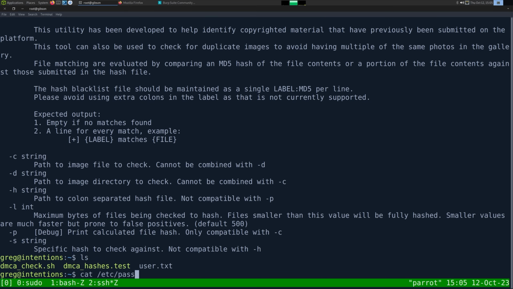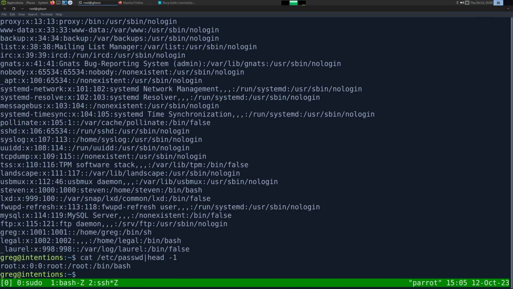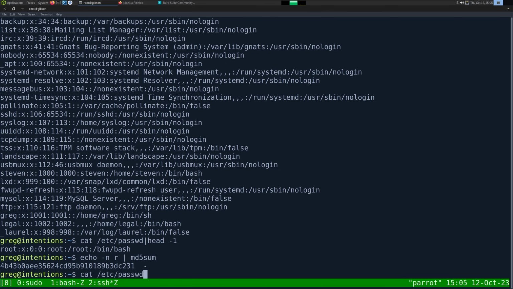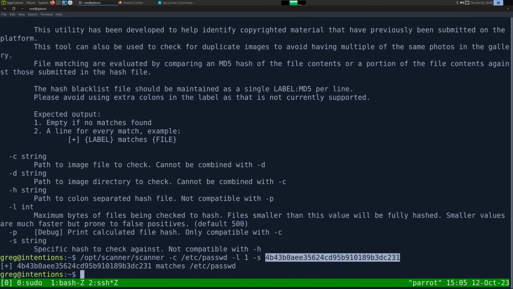So if I cat /etc/passwd, let's do head 1. The very first thing is going to be R. So I'm going to echo -n R | md5sum. And we can do /opt/scanner -c, the file, so /etc/passwd, -l, I'm going to read 1 byte. And -s is this hash I want to check against. So if the very first byte of /etc/passwd is going to be R, then it should have this MD5 sum. And we see it matches.